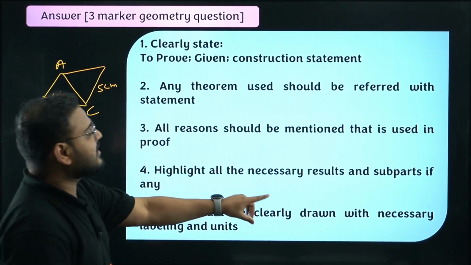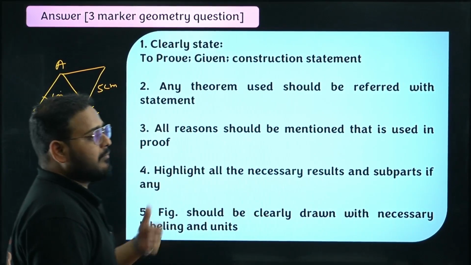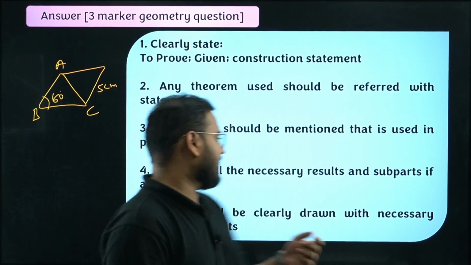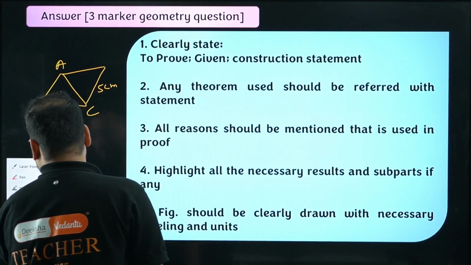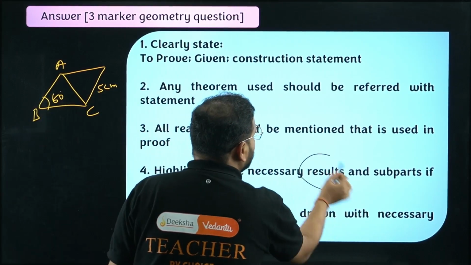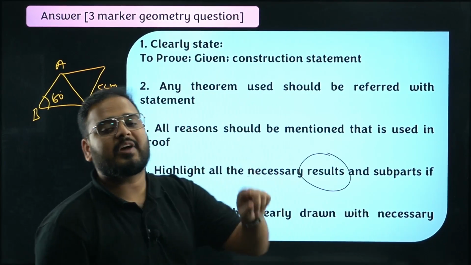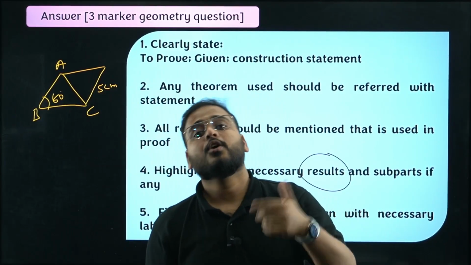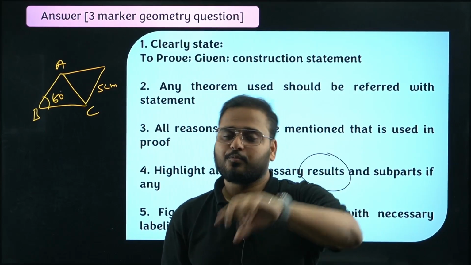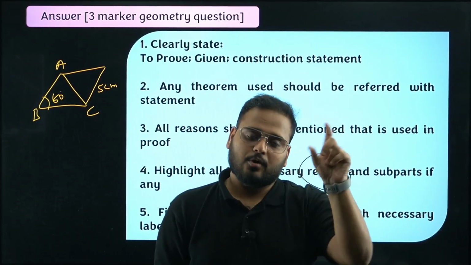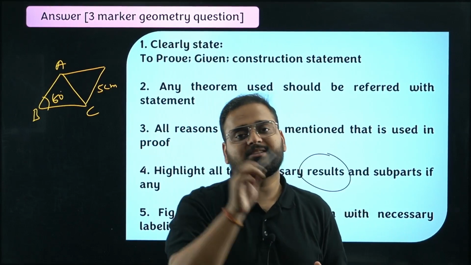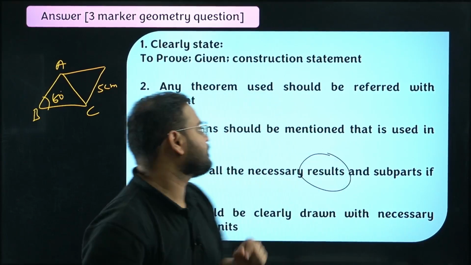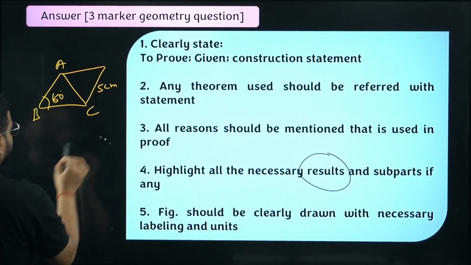Highlight all the necessary results and subparts, if any. Means whatever is the final answer they are looking for, highlight that. All the necessary results, and let's say if it has subparts, means they're asking to prove the triangles congruent, and they're asking, bacha, to prove some angles also equal. So highlight both the steps. Congruency also you highlight. For example, the proof that tangents drawn from an external point are equal.